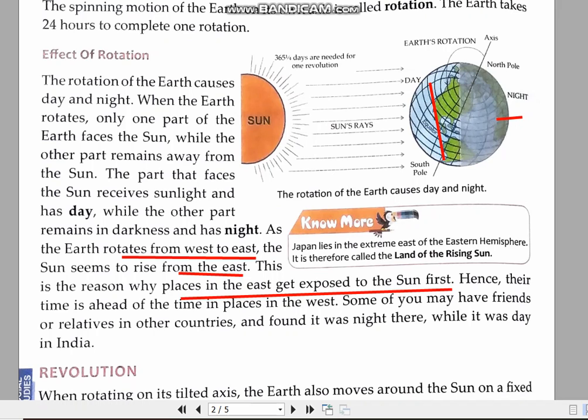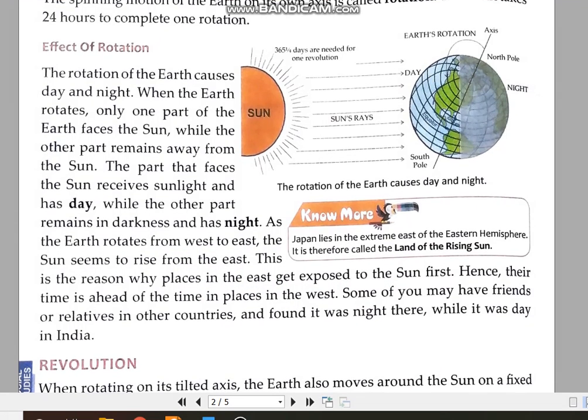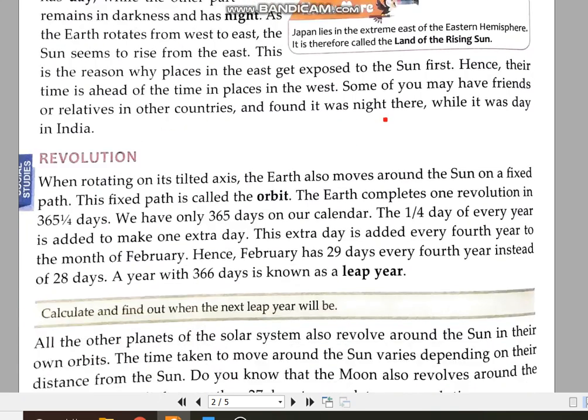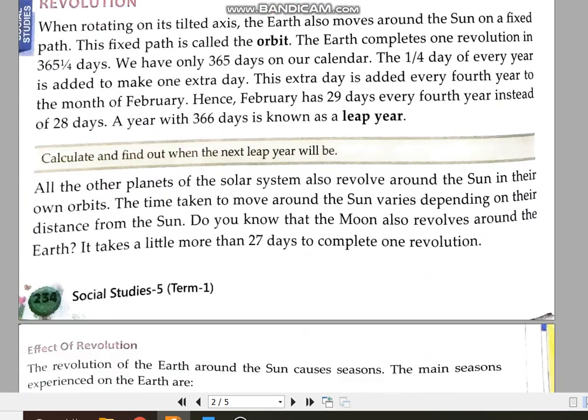Okay, now the next movement of the earth is revolution. Revolution is the movement in which earth rotates around the sun. That is known as the revolution. And you all know that earth moves on a fixed path. This fixed path is known as orbit. And all the planets which revolve around the sun, they all revolve around the sun in a fixed path. That means all the planets are having their own orbits.